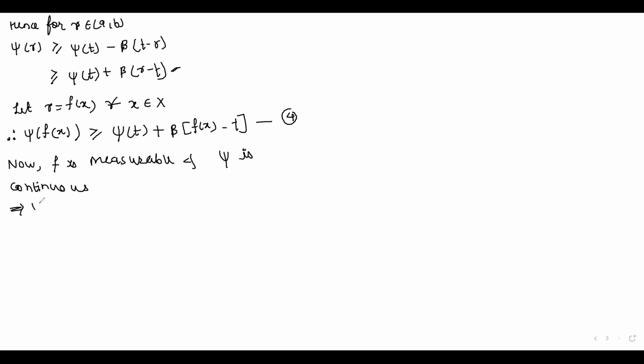So this implies that psi dot f is measurable. Therefore, this implies the RHS of this equation 4 is integrable. That is, this function psi dot f of x is integrable. So the RHS of 4 is measurable. Sorry, it's integrable.